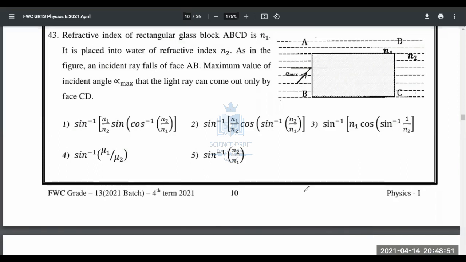Question number 43. They're asking for the maximum value of alpha such that the ray comes out of phase CD. That means now this ray is obviously going to go up. Refractive index of water is this, and N1 is the refractive index of the glass. It's going to refract this way, and it has to undergo total internal reflection and reach this point.